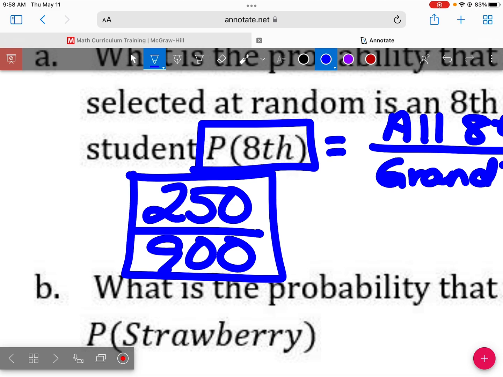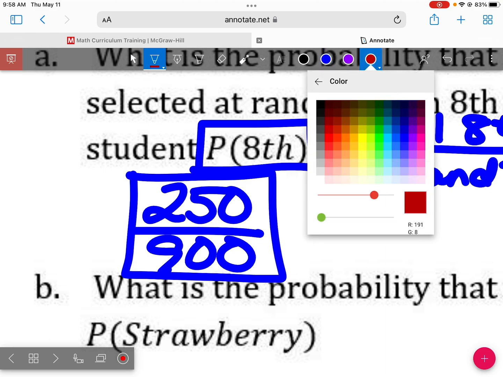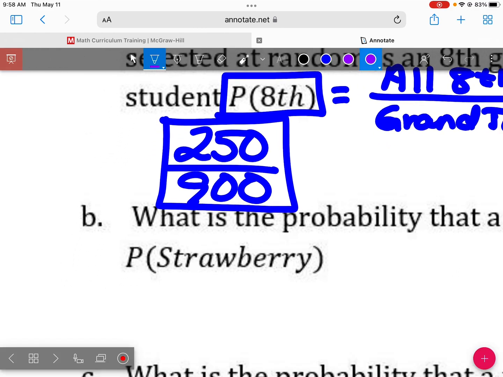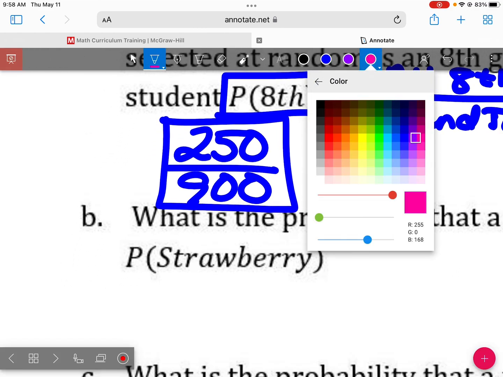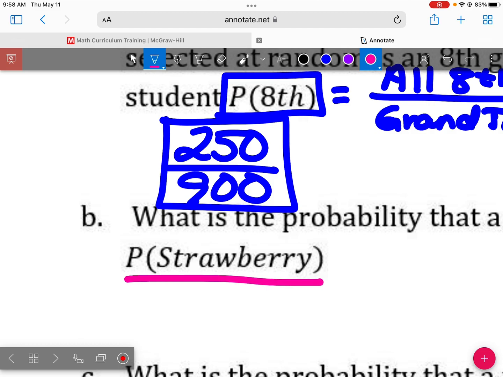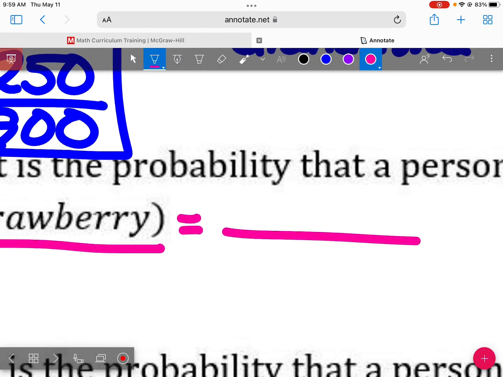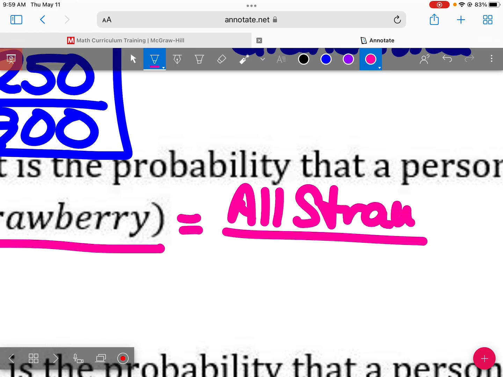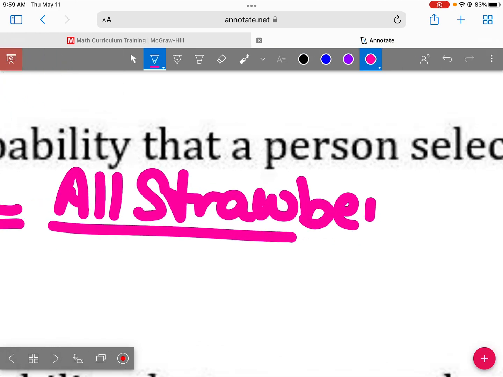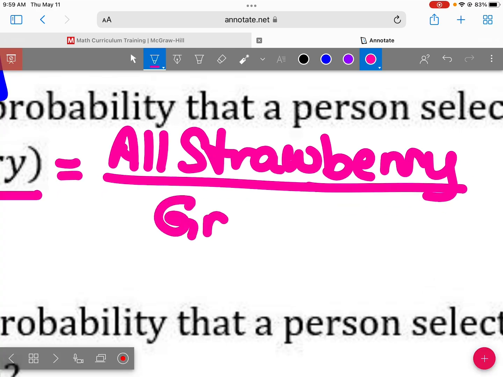What's the probability that a person selected at random's favorite ice cream is strawberry? Or what is the probability of strawberry? So just like the other one, I want all strawberry in my numerator over the grand total in the denominator.